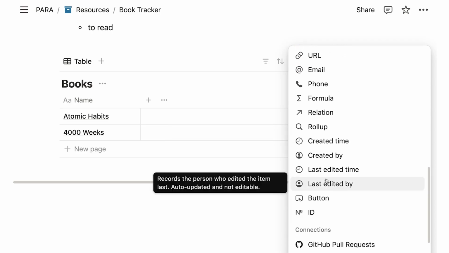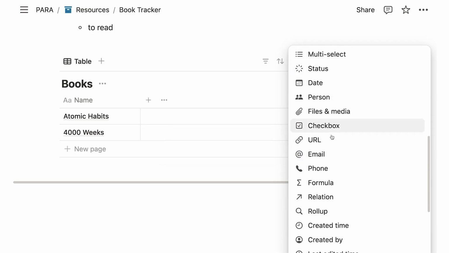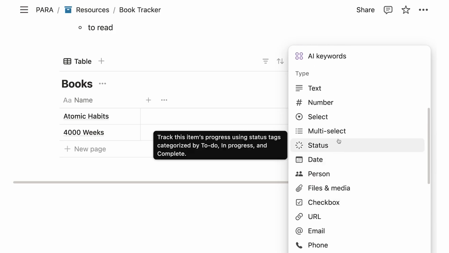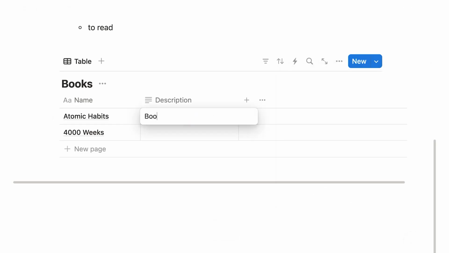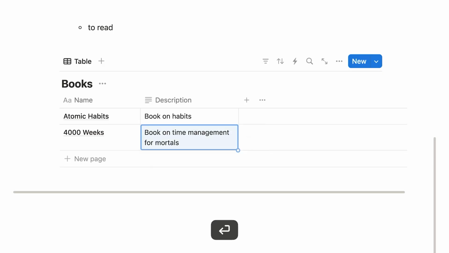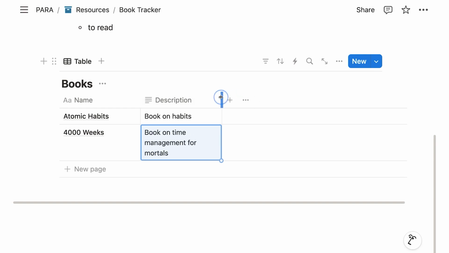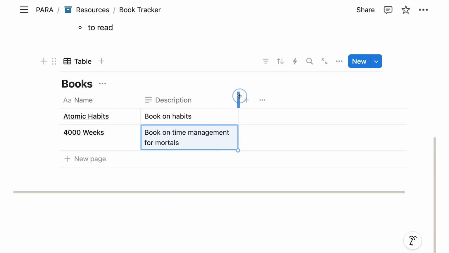Now again, the best way to go through them is to just have a look at them and figure out, okay, most of them are self-explanatory, right? For example, a text property is simply where we can write something. So we could have maybe here a description. So I could say, okay, book on habits, maybe not the best description, and book on time management for mortals. All right, and simply go there and type. So that's already nice, but not that powerful yet.